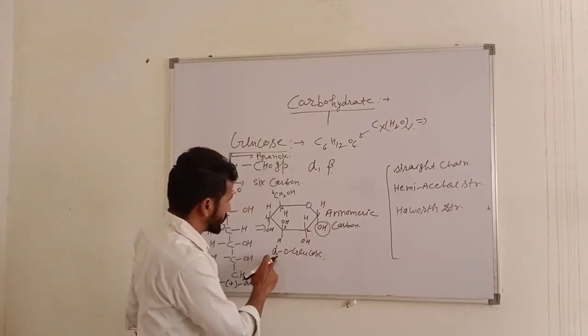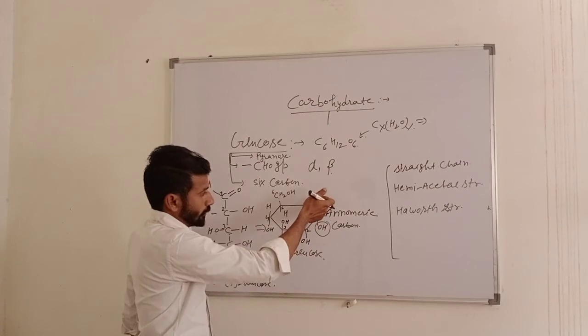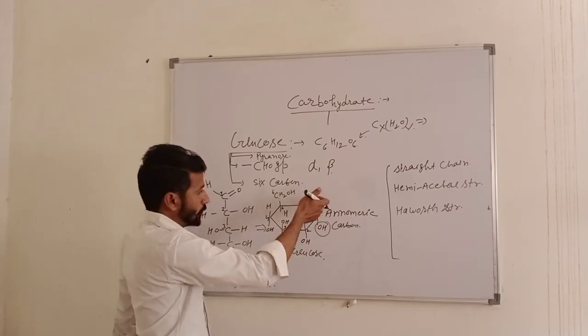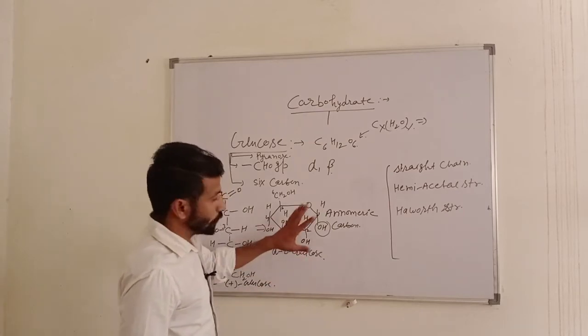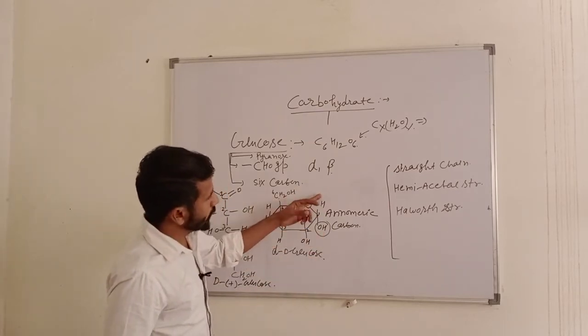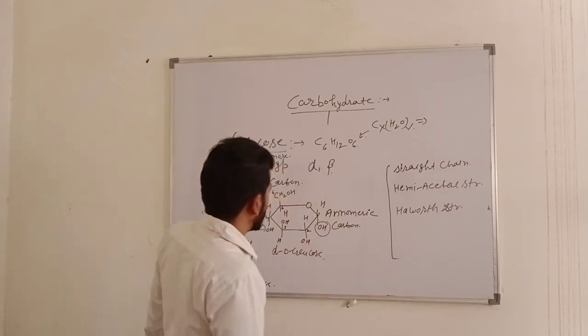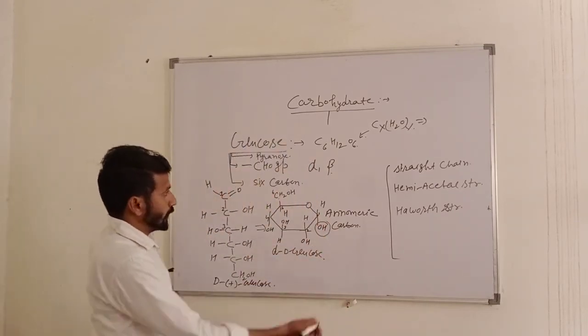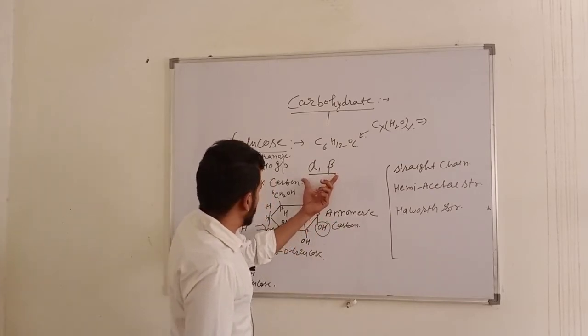If we plot the beta structure, then the OH group is above the plane, above the ring. So it is beta. This is alpha, and if we plot beta, then OH is here and H is below the ring. So these are the anomeric forms, alpha and beta.